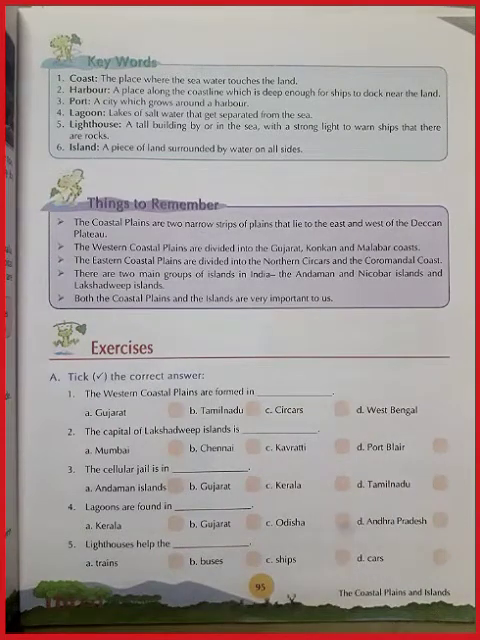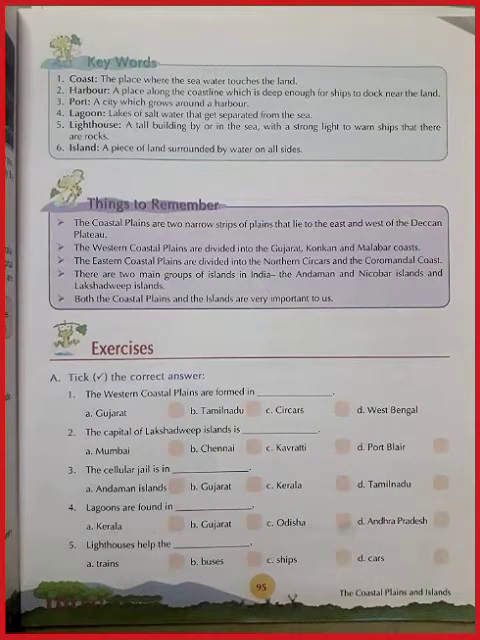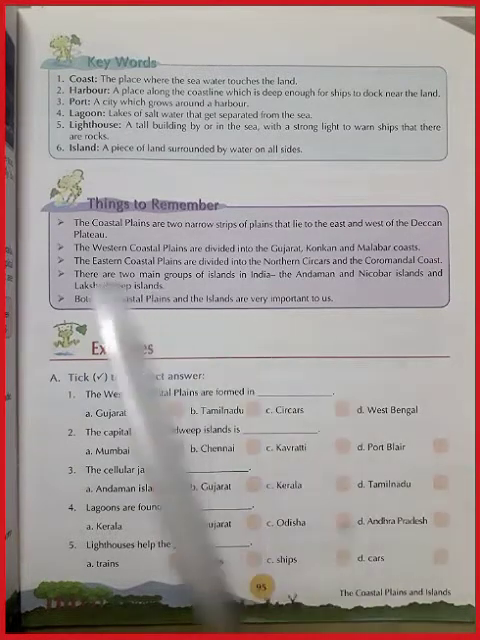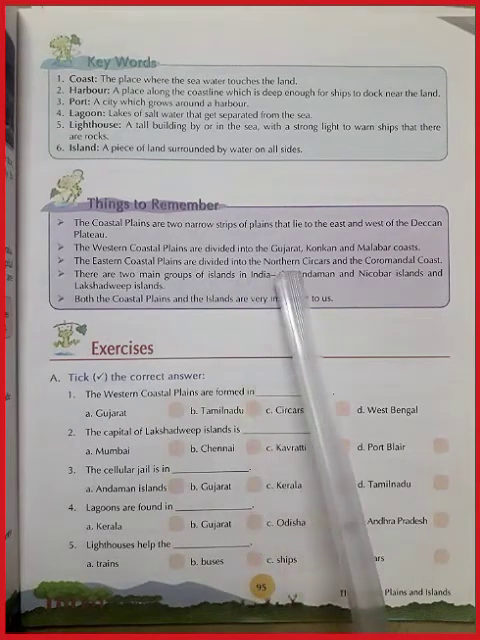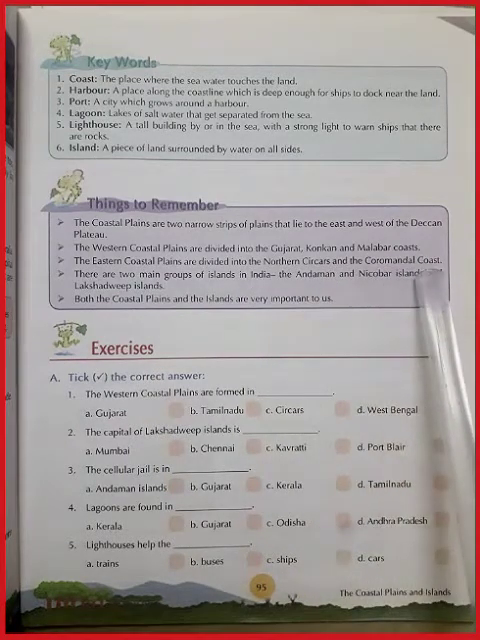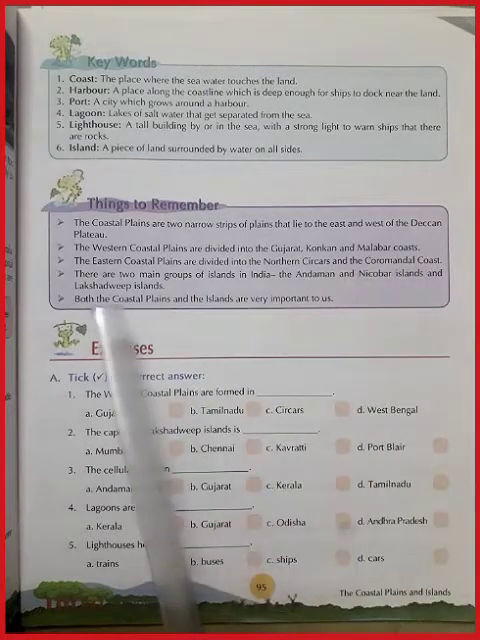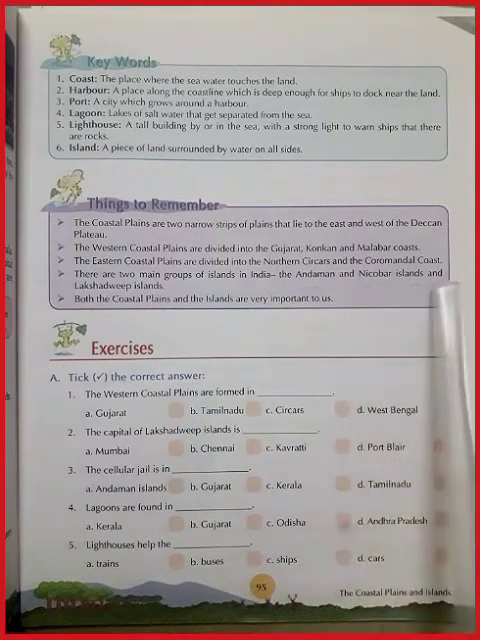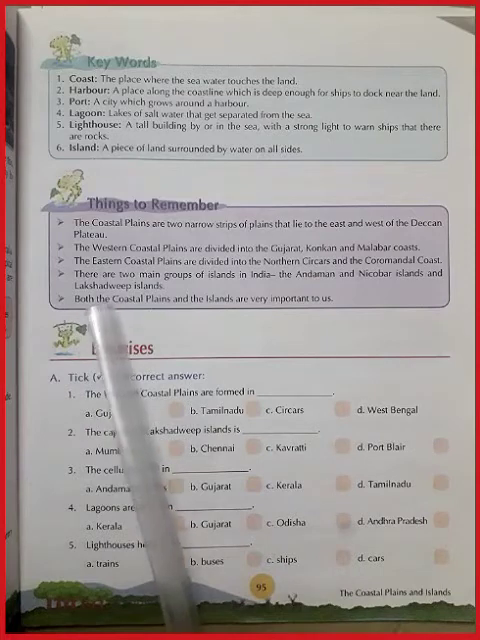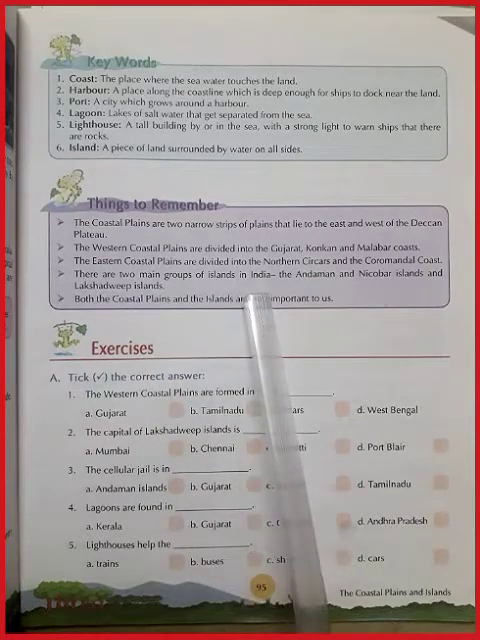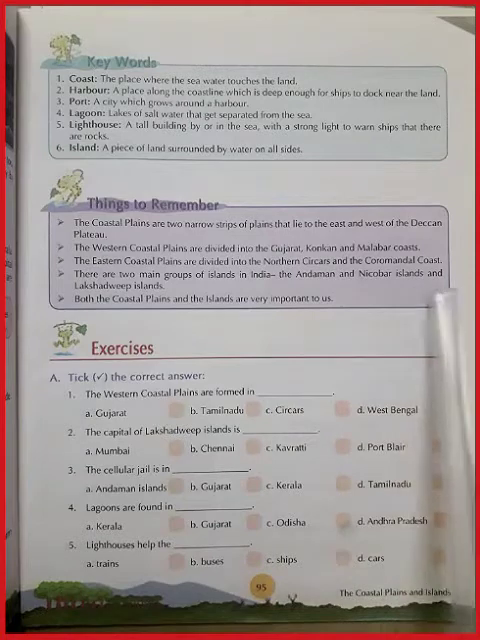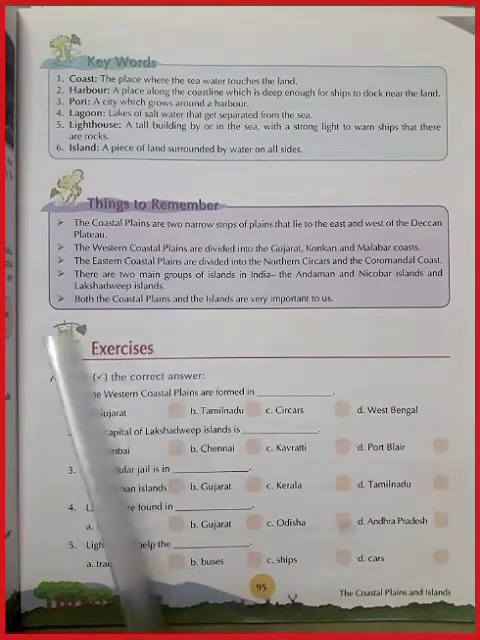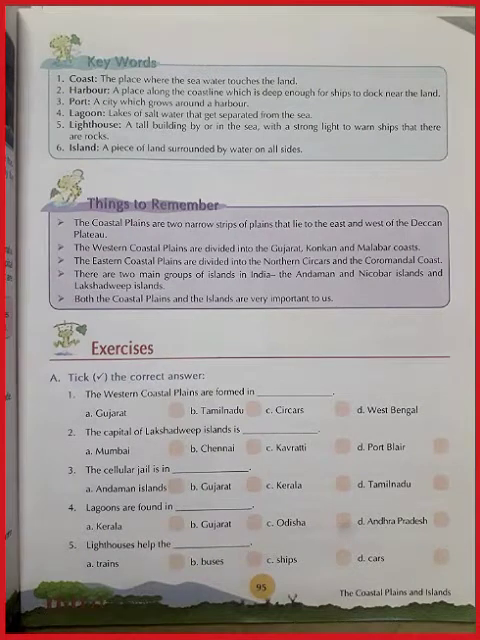Now, things to remember. The coastal plains are two narrow stripes of plains that lie to the east and west of the Deccan Plateau. The western coastal plains are divided into the Gujarat, Konkan and Malabar coasts. The eastern coastal plains are divided into the Northern Circars and the Coromandel coast. There are two main groups of islands in India, the Andaman and Nicobar Islands and the Lakshadweep Islands. Both the coastal plains and the islands are very important to us.